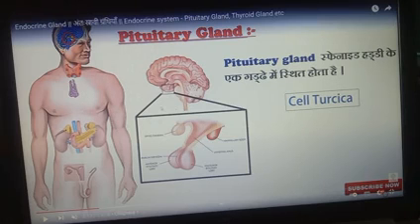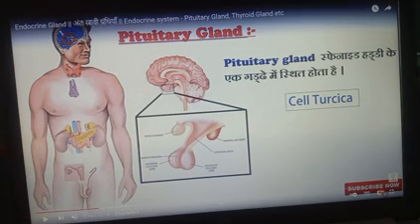It secretes a number of hormones, like growth hormone. Growth hormone helps in the growth of a person. If it is secreted in the proper amount, there will be proper growth. If not, the person will be lesser in height, meaning there will be the problem of dwarfism, or the person will be taller. So it controls the growth. Then luteinizing hormone and follicle stimulating hormone, which act on the ovaries. So this is the function of the pituitary gland.